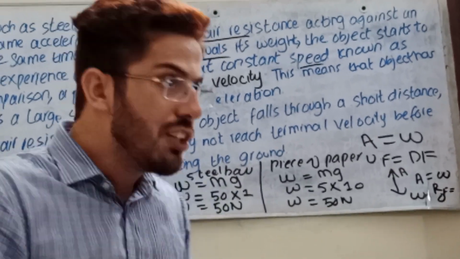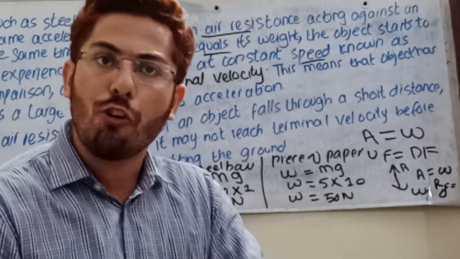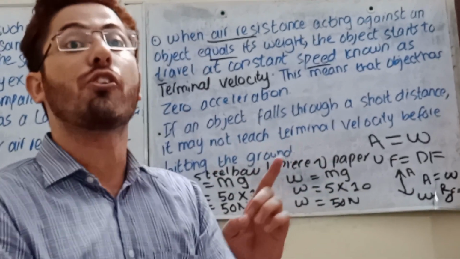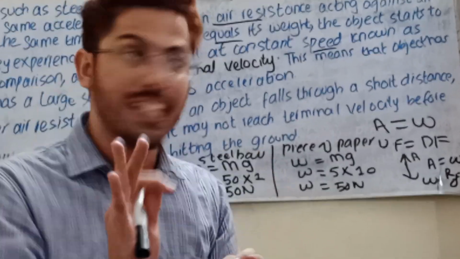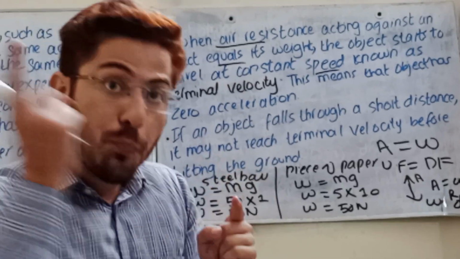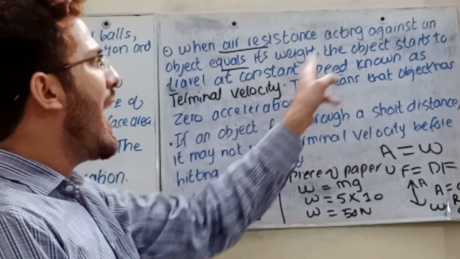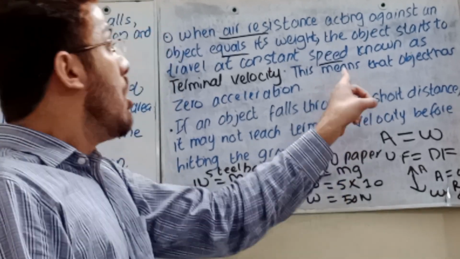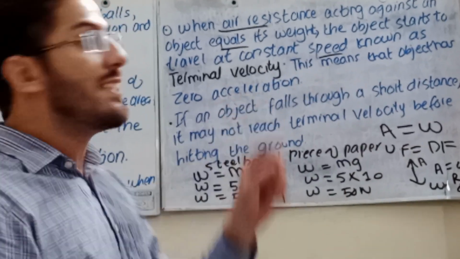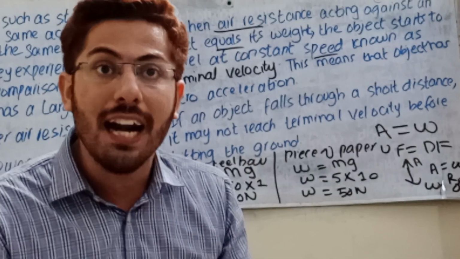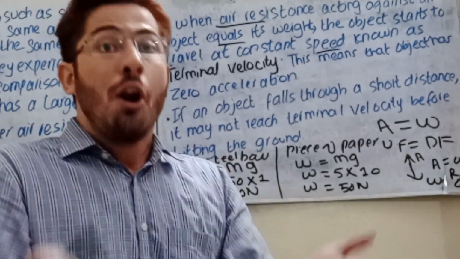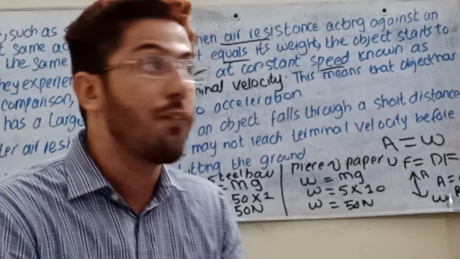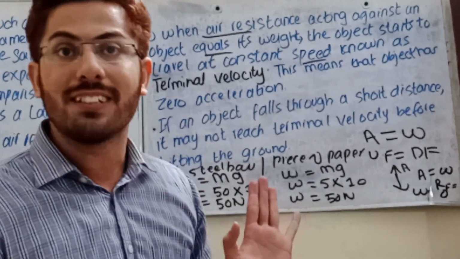Like weight is acting 40, and the upward force, air resistance, is also 40. 40 minus 40, you get the resulting force 0. Now, student, at this point it achieves the terminal velocity. Remember, this means that the object has 0 acceleration. Understood? If the force is 0, definitely there is no change in the velocity, and with no change in velocity, there will be no acceleration.